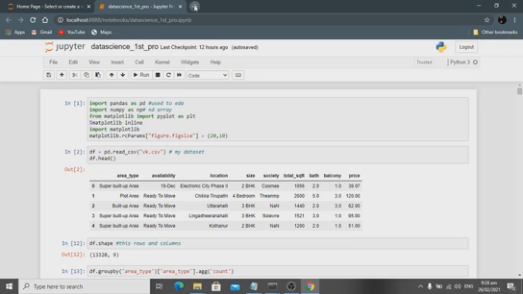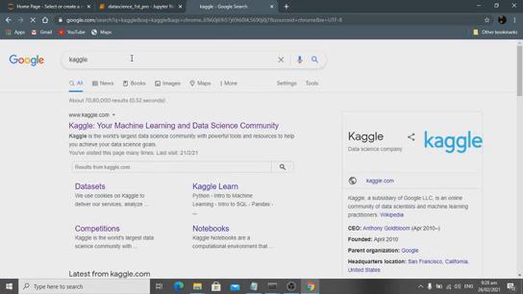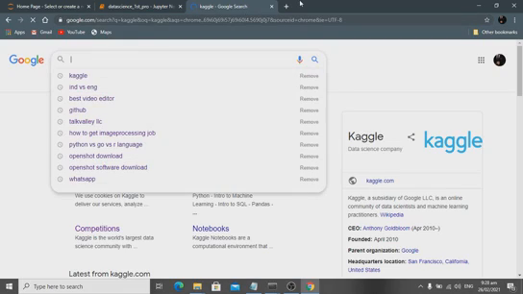I also did this project for my Kaggle competition. This is my Kaggle website.